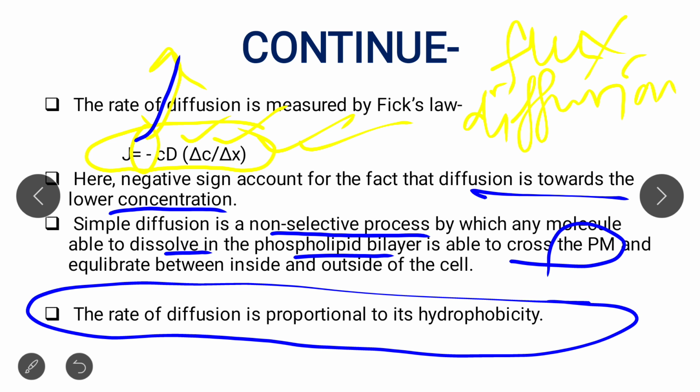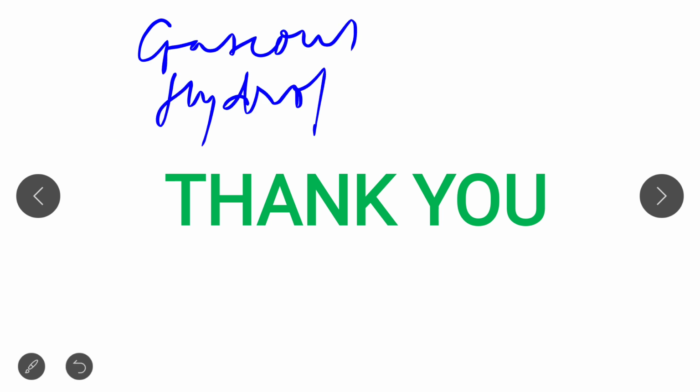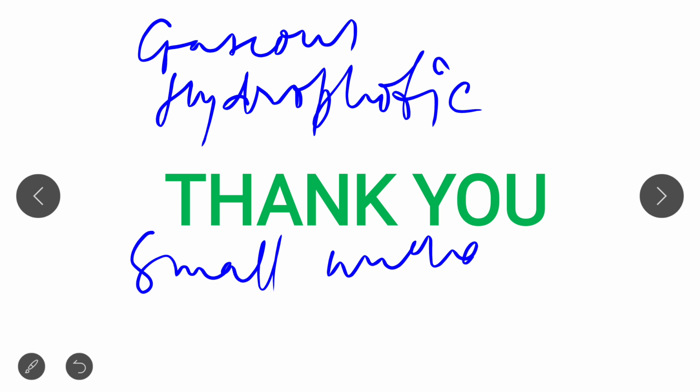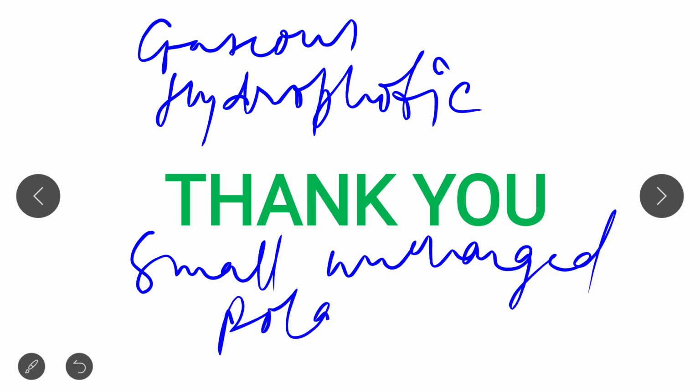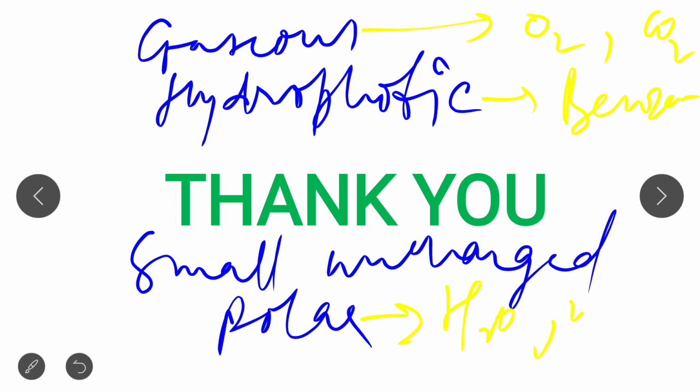Now, another question: what type of molecule can do this mechanism to dissolve in the lipid bilayer? That was discussed in the previous lecture, so please watch that. Gaseous molecules, hydrophobic molecules such as benzene, as well as small uncharged polar molecules can easily diffuse by simple diffusion. For example, gases like O2, CO2; hydrophobic like benzene; and small uncharged polar molecules like H2O, urea.